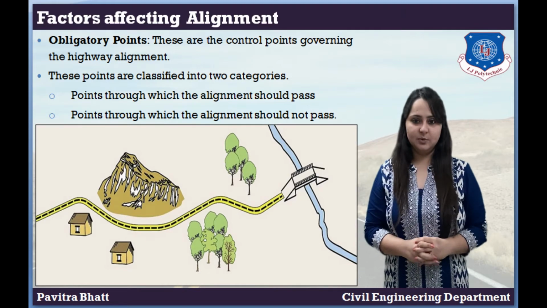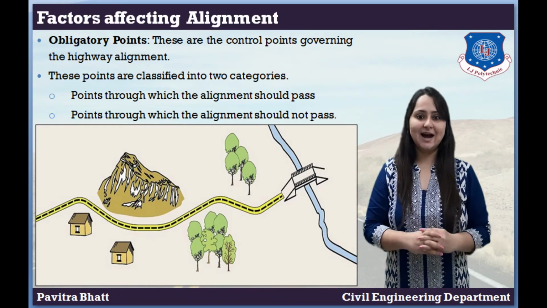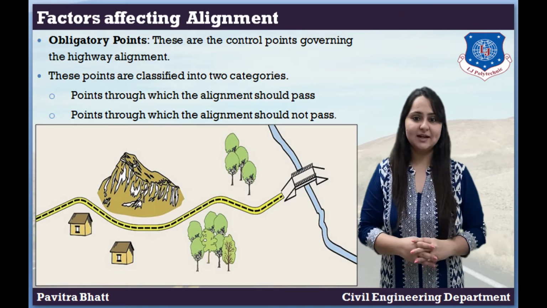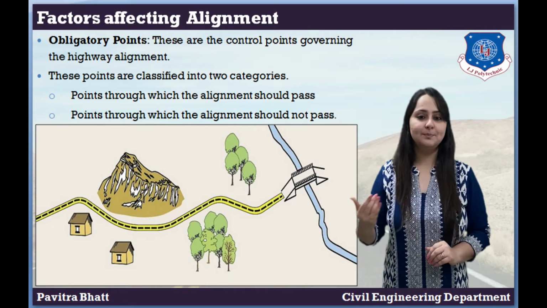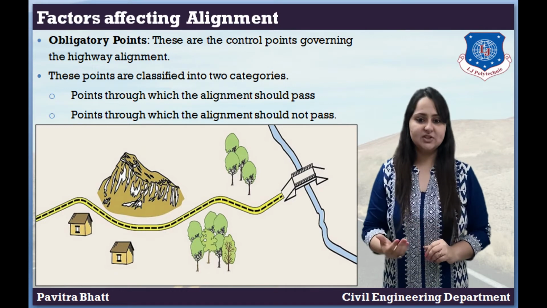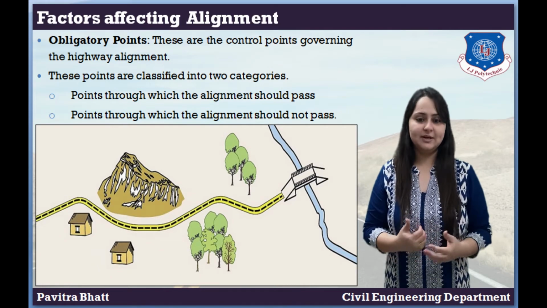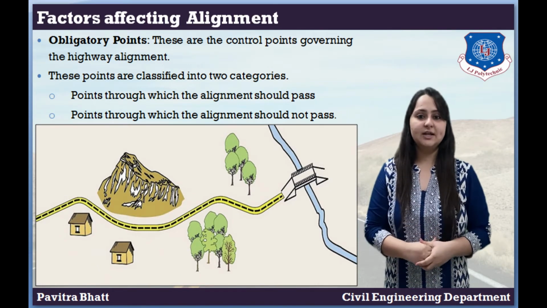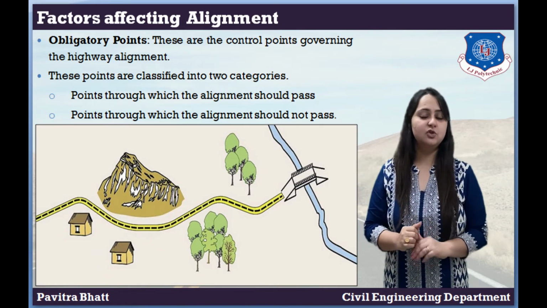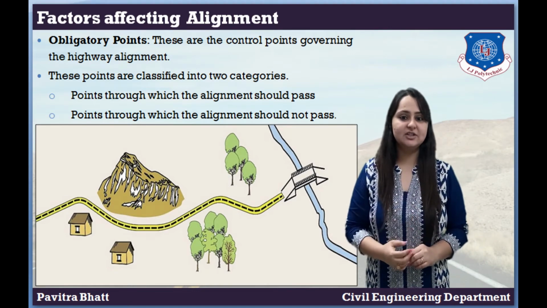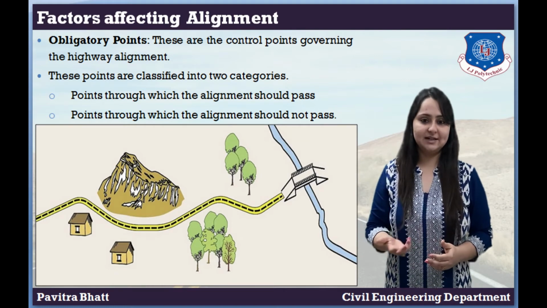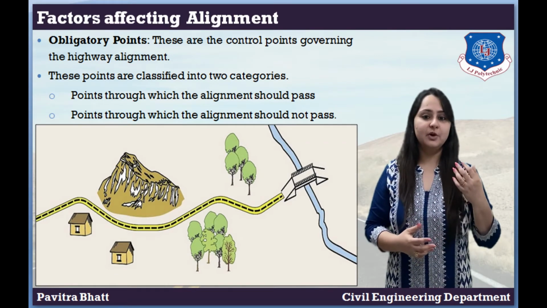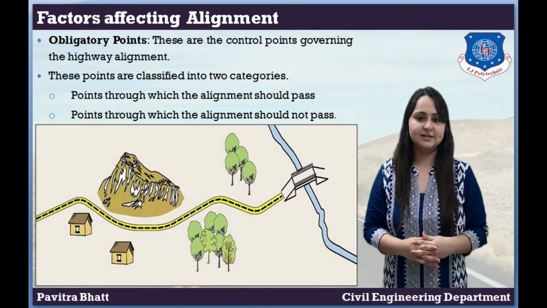Third, obligatory points. These are the control points which govern the highway alignment. These points are classified into two categories. First, points through which the alignment should pass, for example, bridge site, important town or city, or mountain pass. Second, points through which the alignment should not pass, for example, religious places like temple, mosque, church, grave, tomb, etc., a lake, pond, monumental places and valley.